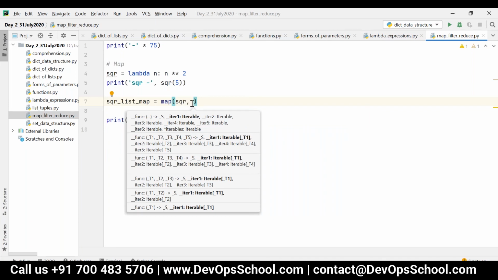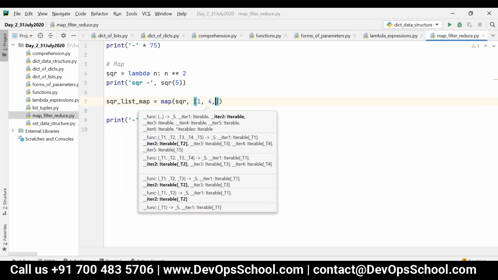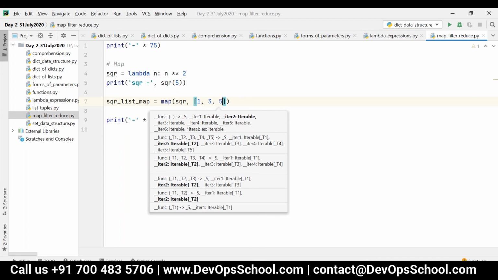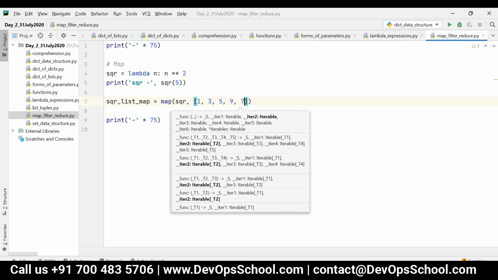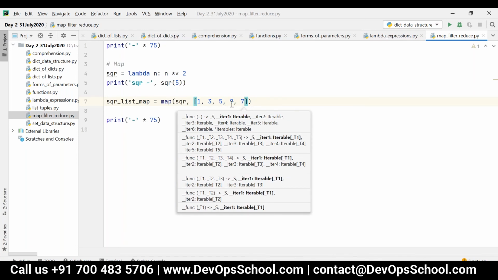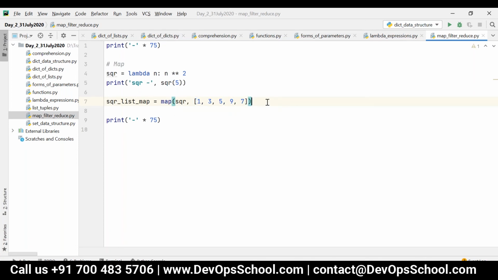The second parameter is some iterable object, let's say 1 3 5 9 7, something like this. Now this square function will be invoked for each and every element in the list implicitly.